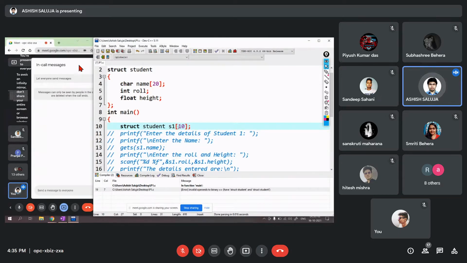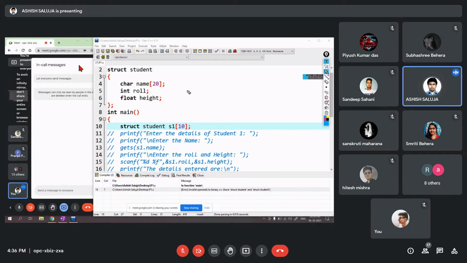How do you access a normal array? By index. Definitely you need an index, and you need a loop counter variable, that is, you declare i, and you need a loop, for loop or while loop. Now this will be stored in a contiguous manner because we know arrays are stored in a contiguous manner.